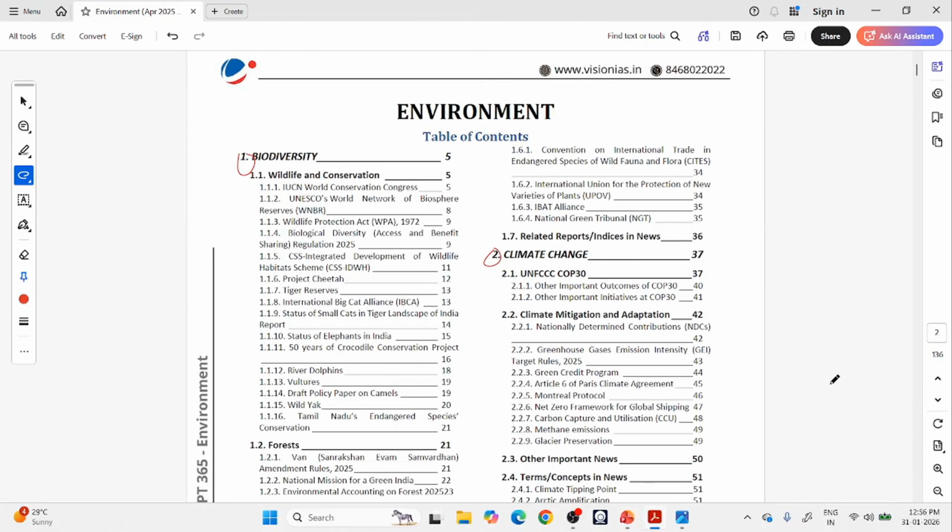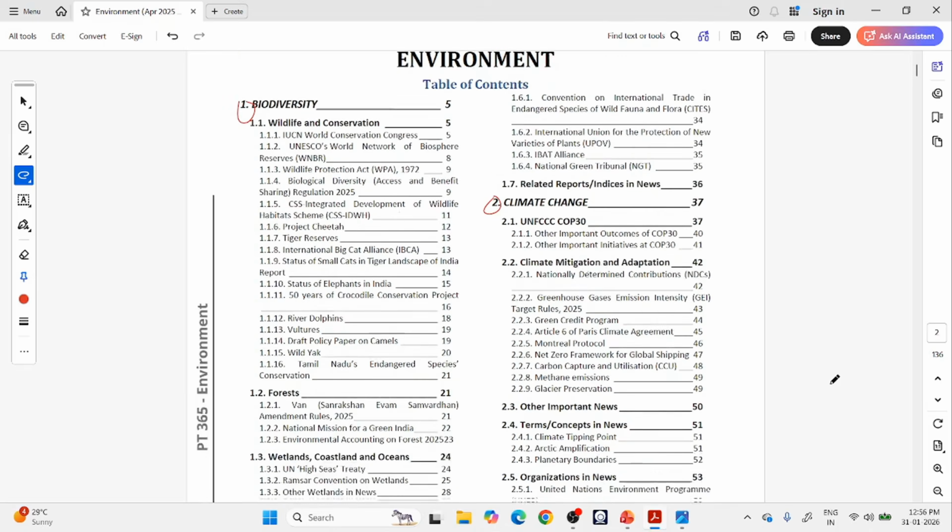So now see the structure again. So now you understand why there is biodiversity, because environment and ecology is a fully static part. There is not much current affairs part for that. All the current affairs part is from biodiversity and climate change.